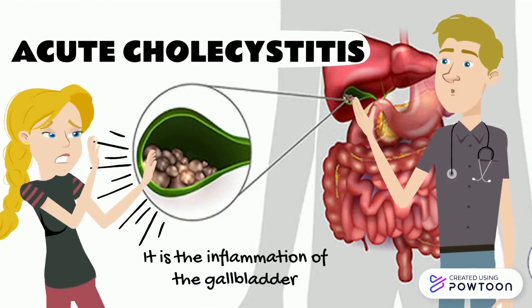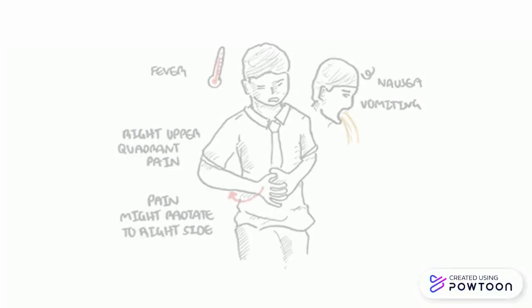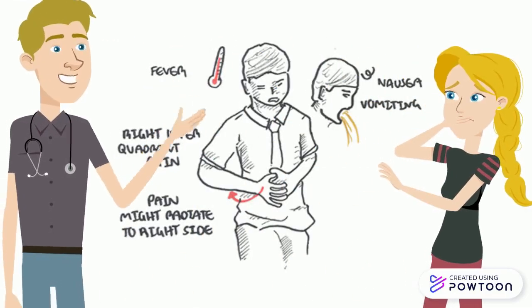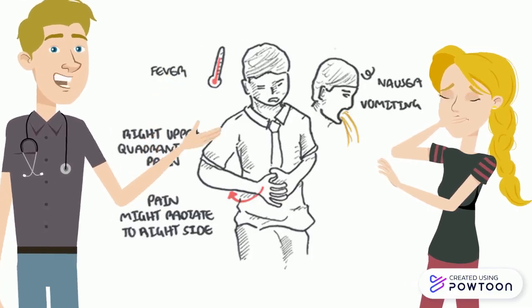Acute cholecystitis is the inflammation of the gallbladder. Typical signs and symptoms include fever, pain in the upper right quadrant, leukocytosis, anorexia, nausea and vomiting.